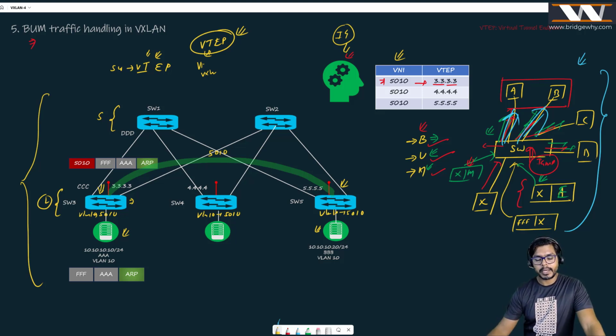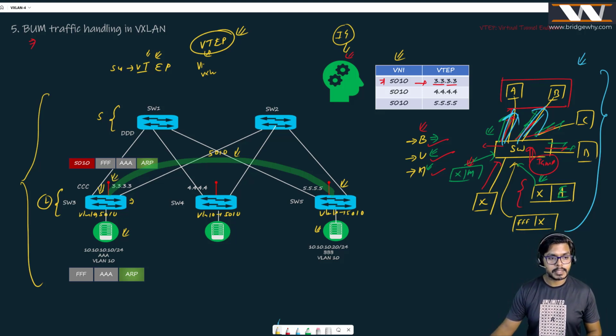But the whole point is that VTEP means these are the endpoints of this tunnel. Tunnel endpoint, absolutely, right? And these tunnel endpoints can be identified by a loopback address. For example, switch 3 is a tunnel endpoint, right? And I can identify switch 3 with a loopback address, which is 3.3.3.3. So effectively, I can say 3.3.3.3 is my tunnel endpoint. 4.4.4.4 is my tunnel endpoint, right?